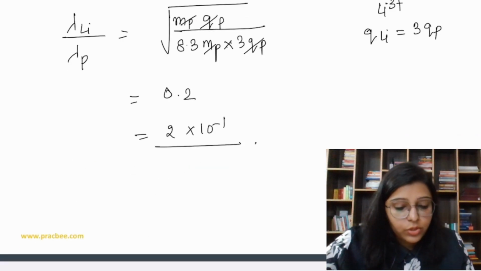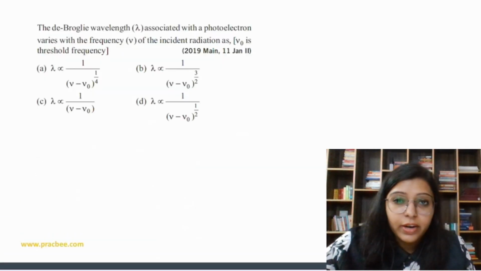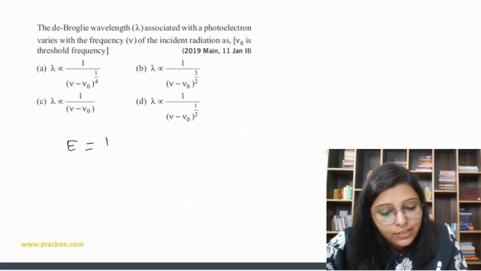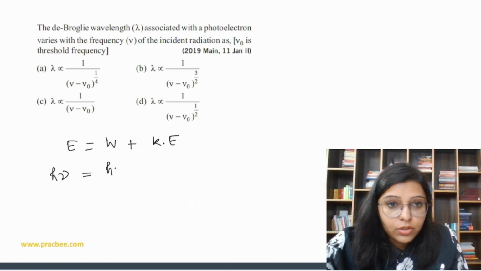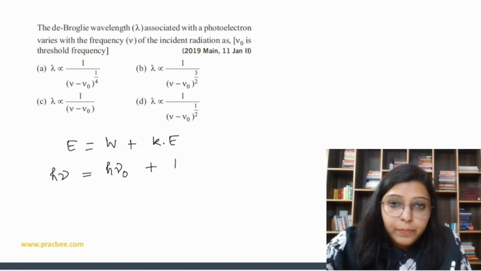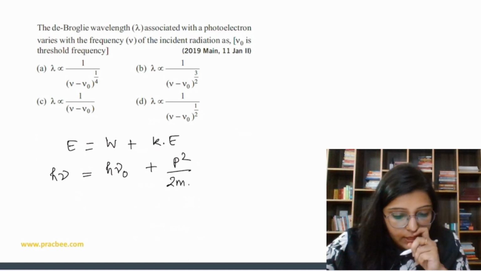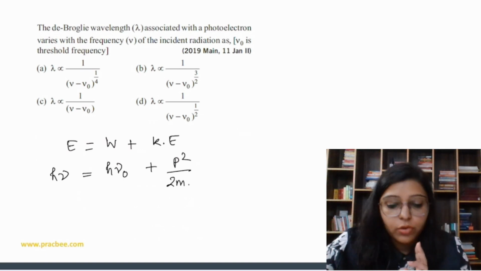Now let's do the next question. The de Broglie wavelength associated with the photoelectron. Right, now we have derived this kind of equation. So total energy equals work function plus kinetic energy. Total energy is h nu, work function is h nu naught, and kinetic energy we can write as p square upon 2m. Okay, so the question says the de Broglie wavelength lambda associated with the photoelectron, right?